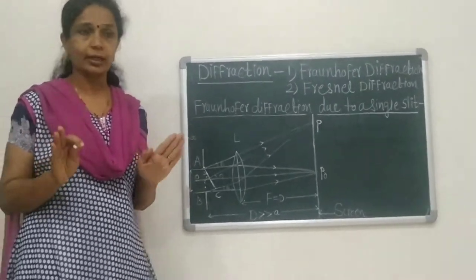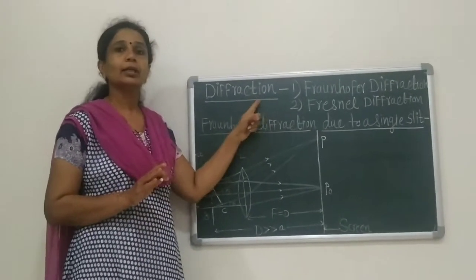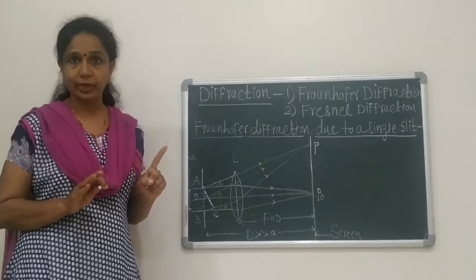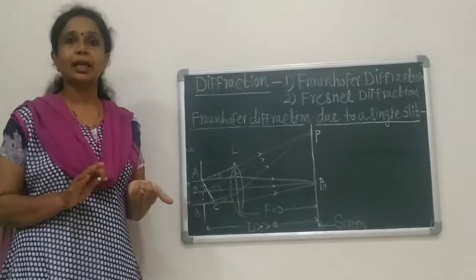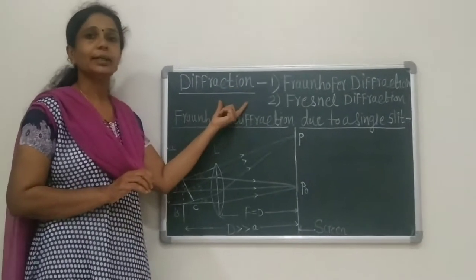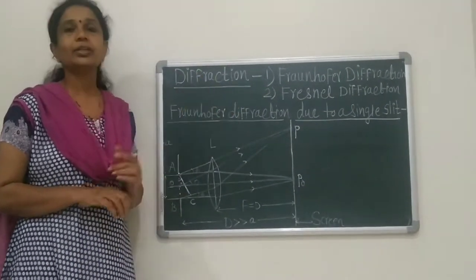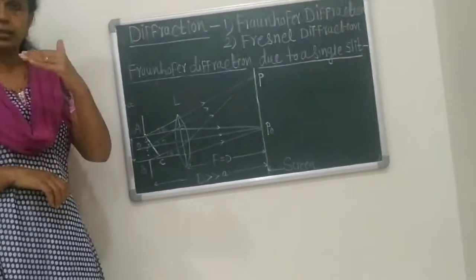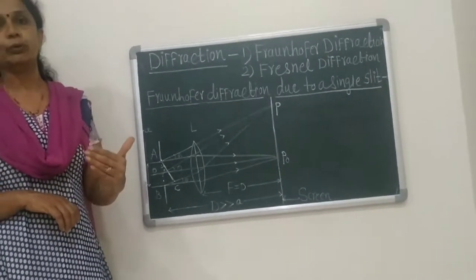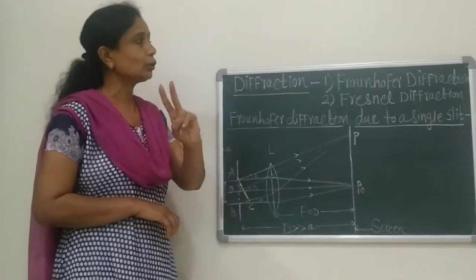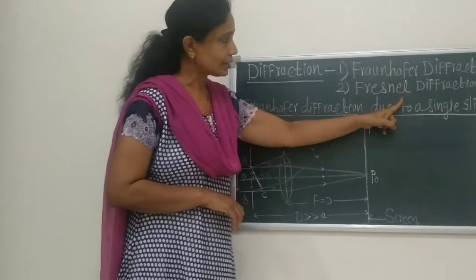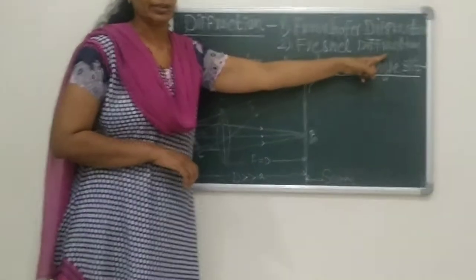Let us see this again. What do you mean by diffraction of light? The bending of light around the edges of an obstacle and entering into the region of geometrical shadow is called diffraction of light. The condition for diffraction of light is that the size of the obstacle or slit should be small as compared to the wavelength of light.